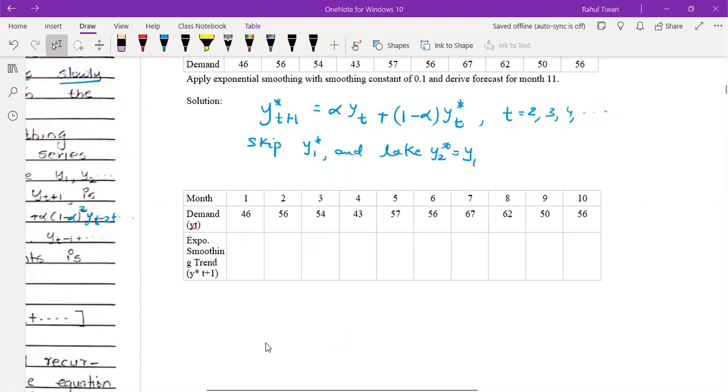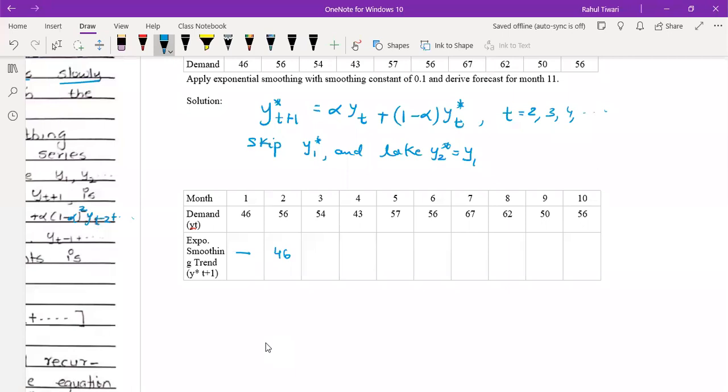So as I mentioned here, what is the first step? Keep y1 star. So this is your y1 star. This is skip, and take y2 star is equal to y1. So y2 star means this particular cell, and this is equal to y1. So this is your value of y1, y2, y3, and so on. So y2 star becomes y1, which is going to be 46. And this is the value of your y2.